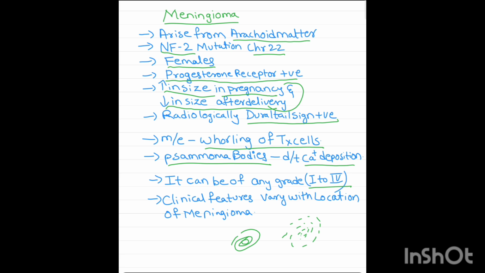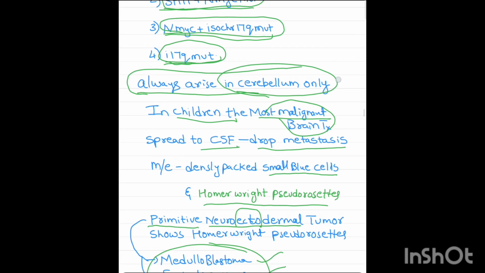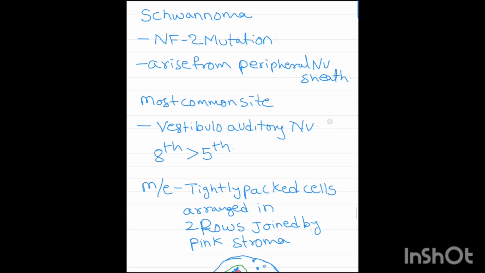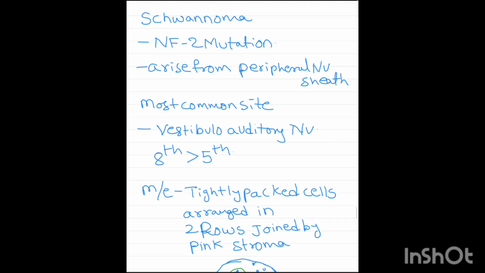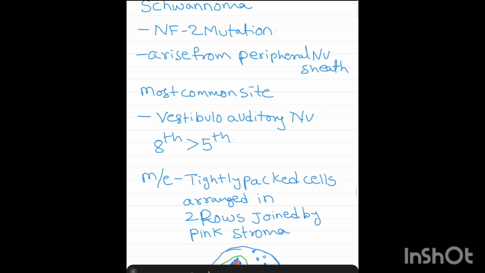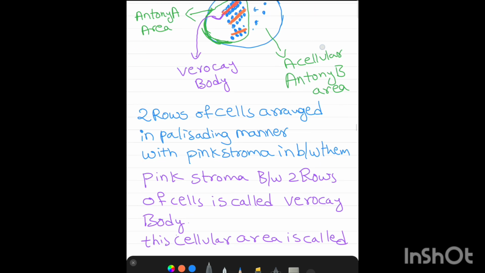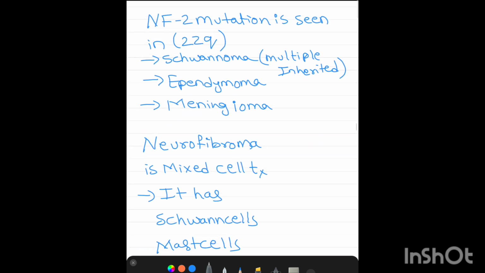So we completed meningioma and medulloblastoma. Now let us learn about the schwannoma, also called multiple inherited schwannoma. It is due to NF2 mutation. There are three types of brain tumors in which NF2 mutation can be seen: schwannoma, which we are going to study now, and ependymoma and meningioma, which we already studied.